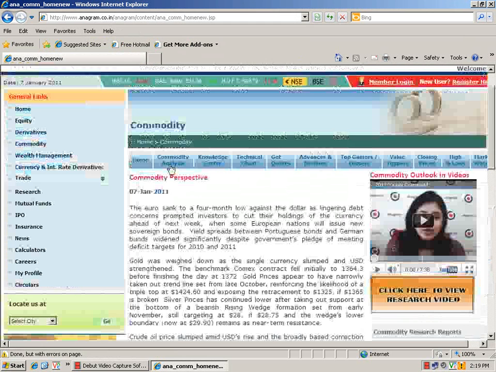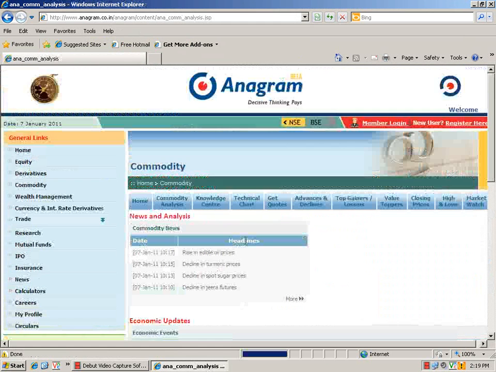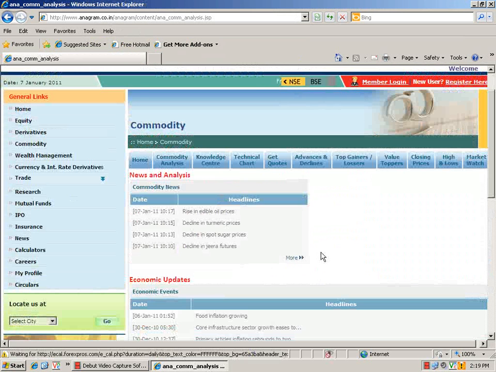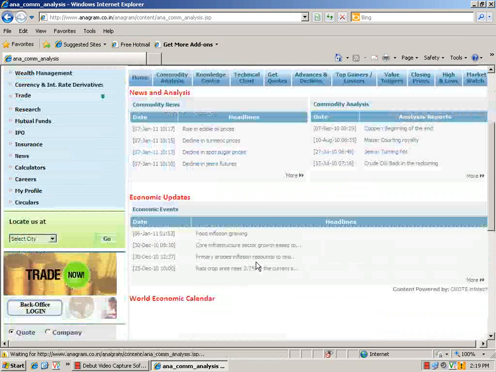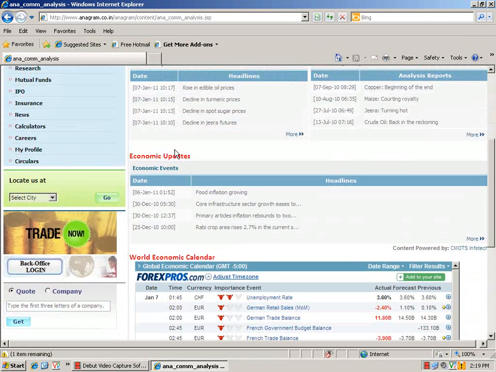So the next page is Commodity Analysis. Here on this page you can see the news and analysis of various commodities in the first section. Then we have Economic Updates. This basically covers the economic data of India, and whatever articles are displayed here are all about Indian economic data.